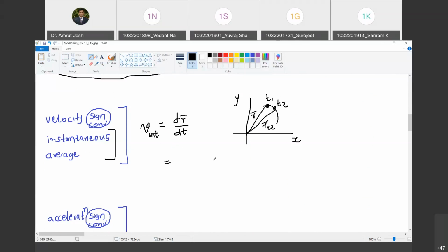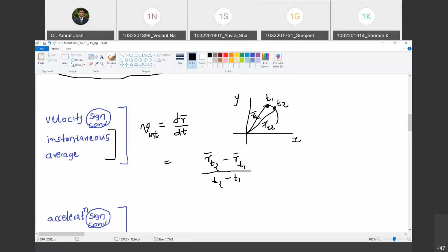Dr bar is r bar at time t equal to t2 minus r bar at time t equal to t1, and this divided by t2 minus t1.